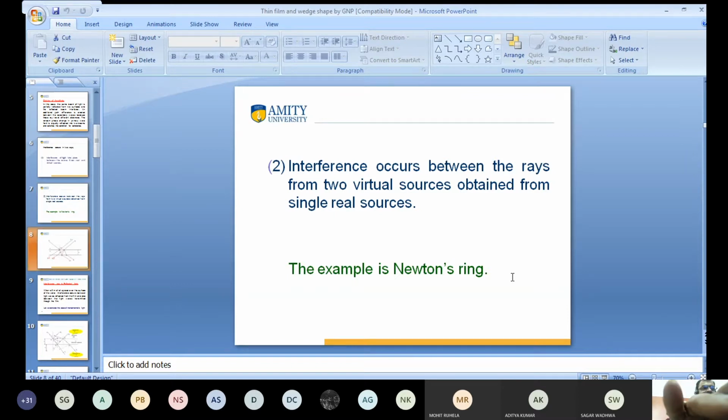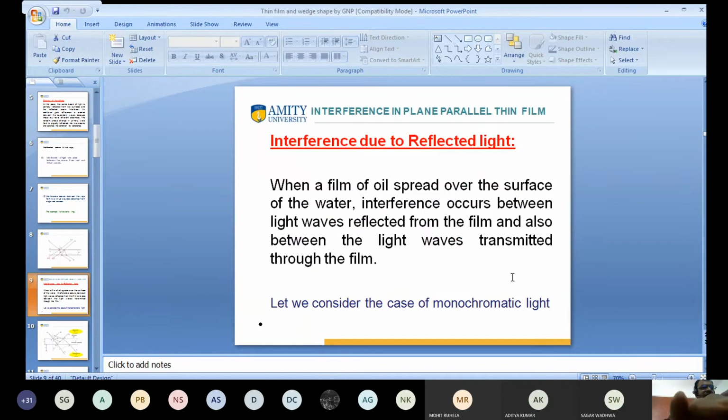And now, I hope this is the part of the syllabus: interference due to thin film. This is Mr. Sagar? Yes, sir. No, I hope we have to cover the previous part. Yes, sir. I hope sir has started from here. I think that it was taught in the last class. Okay, so I want to start from here.